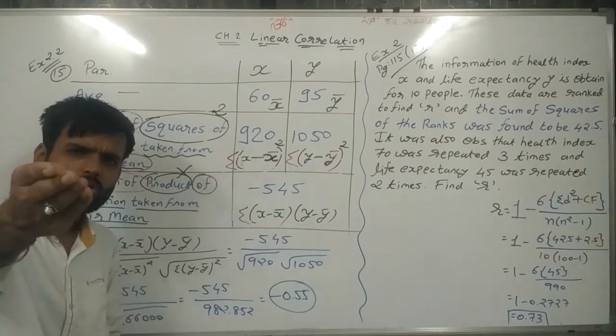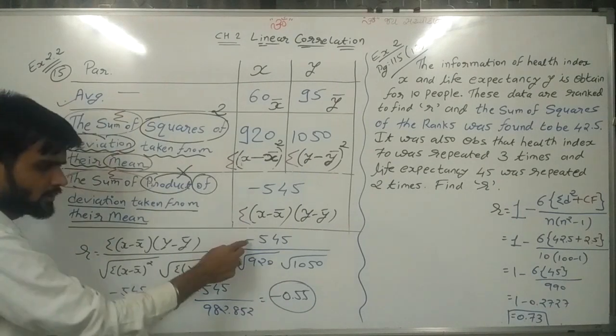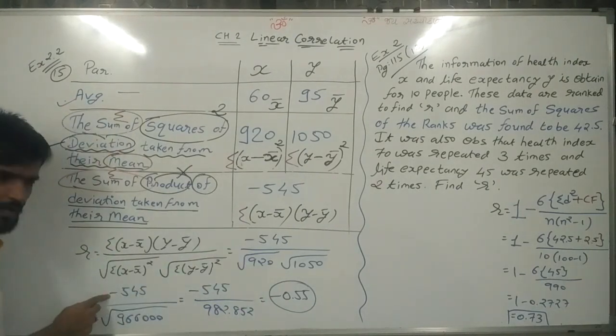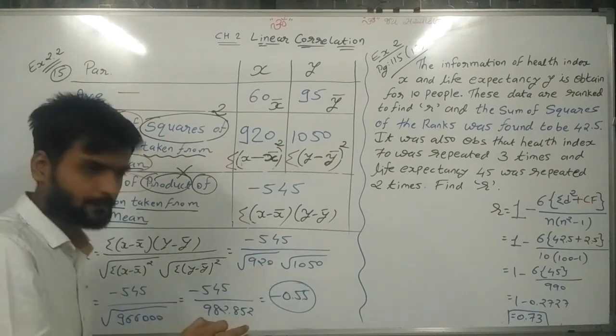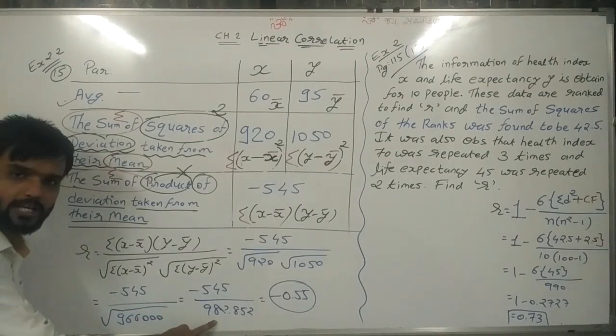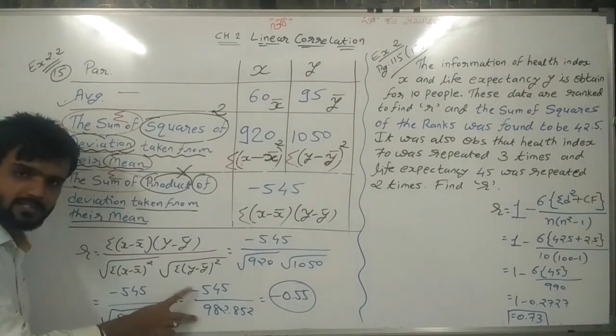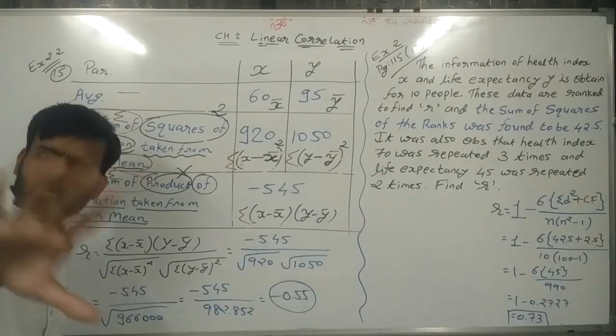This solution is easy for all of you. Now it is very easy. Minus 545 divided by the multiplication of these two: 920 into 1050, under root, 966,000. Now find the root: 982.852. Division of these two, the minus sign is there, so minus 0.55 is your answer.